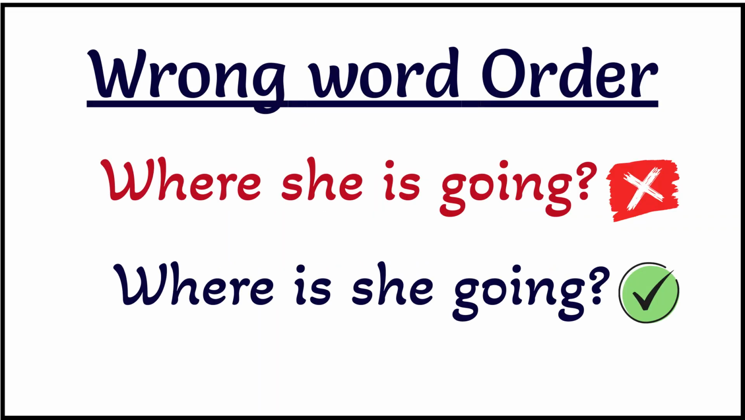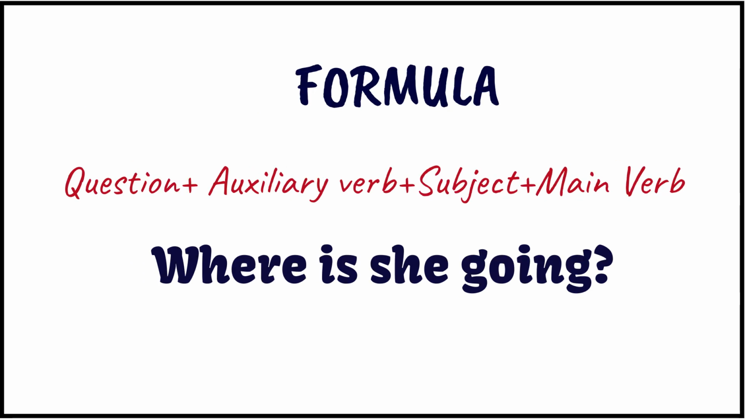Here are some common mistakes people make when asking questions. The first one is using the wrong word order when asking questions. Here is an example. Where she is going. This is incorrect. The correct way to ask this question is, where is she going? Notice that in a question, the auxiliary verb is comes before the subject she. It would be helpful to remember this rule. Question word plus auxiliary verb plus subject plus main verb.